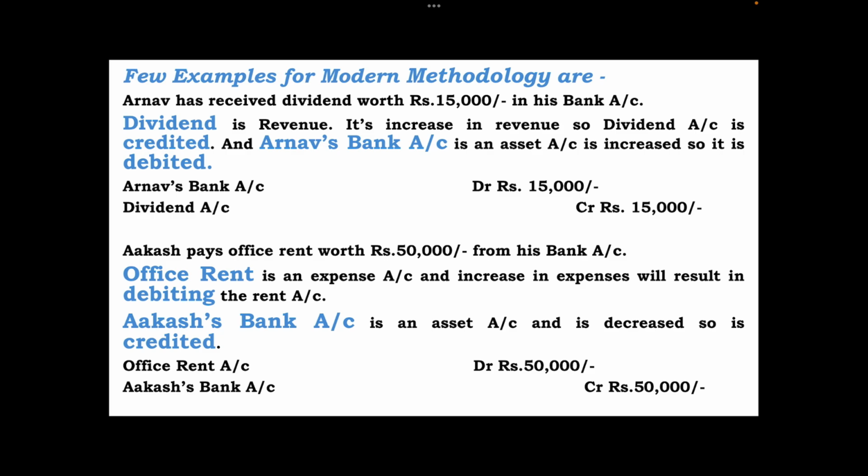Now the last example is Akash pays office rent worth rupees 50,000 from his bank account. Now here office rent is an expense account and increase in the expense will result in debiting the rent account. And Akash's bank account is paying, so the account will be credited. So the entry will be passed as office rent account debited rupees 50,000 and Akash's bank account, which is paying the office rent, money going out from the account, that will be credited rupees 50,000.